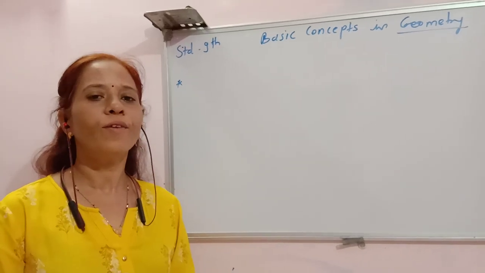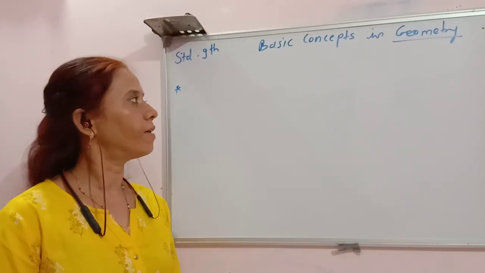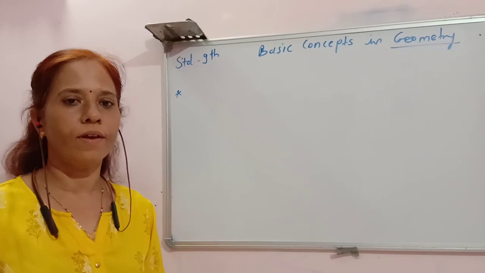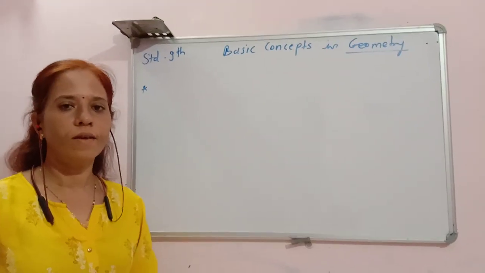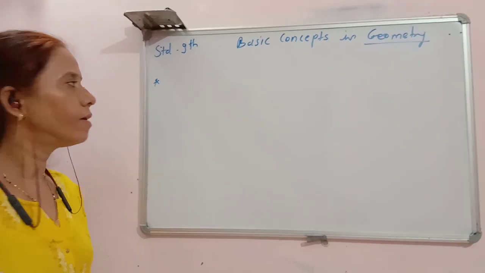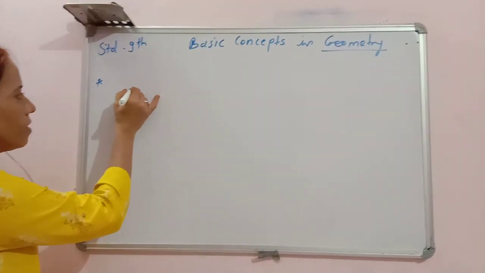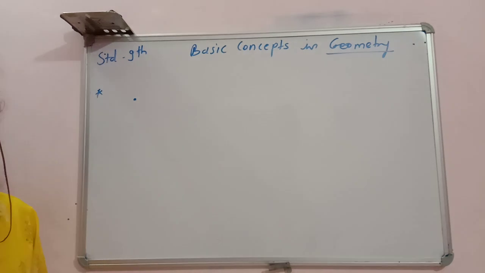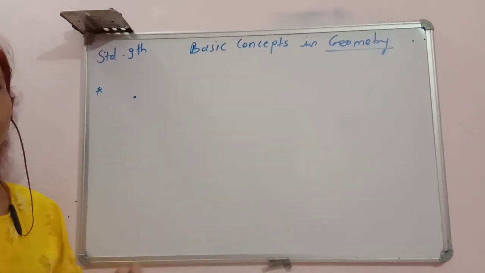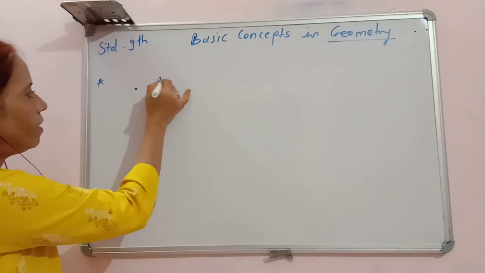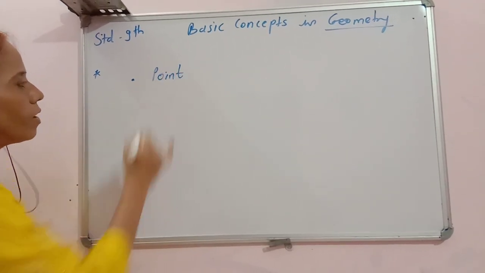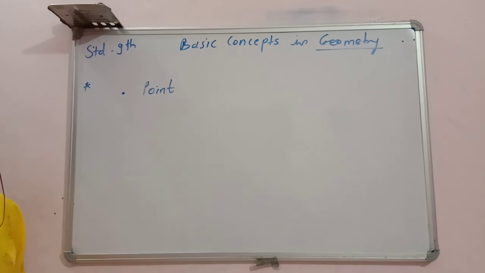Students, today we are going to start the first chapter of geometry, that is basic concepts in geometry. Some of these basic concepts you learned in your earlier standards, but today we will revise them. The first concept is, suppose a dot. If you make a dot like this by a sharp pencil or by a pen, then it is known as a point in geometry.